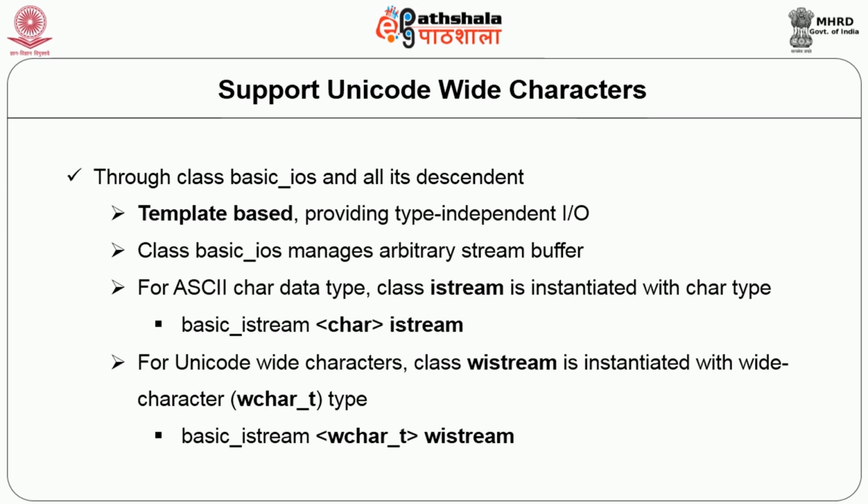When we want to create the class, say istream, for a single character set like ASCII, we can use basic_istream with char in angle brackets, giving istream. This class is defined like this. Similarly, for wide characters, the class is defined as basic_istream with wchar_t as the data type, and wistream is the actual class. So this is how classes can be instantiated or created from basic stream classes. This way it provides Unicode support for wide characters also.